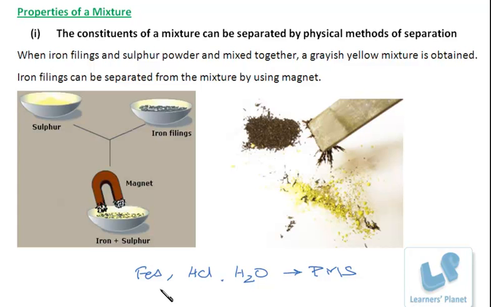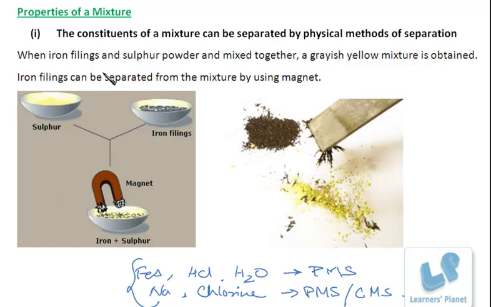The particles constituting an element, any element I can take, say if I am taking sodium or chlorine, the particles of these elements cannot be separated by physical method of separation as well as chemical method of separation. Right? So these are what? These are pure substances. Whereas the constituents of a mixture can be separated by physical methods of separation.